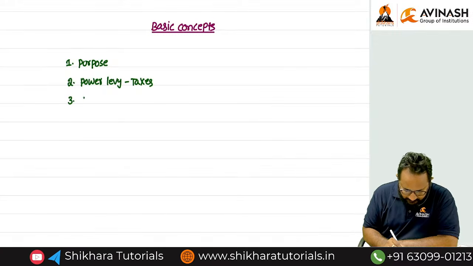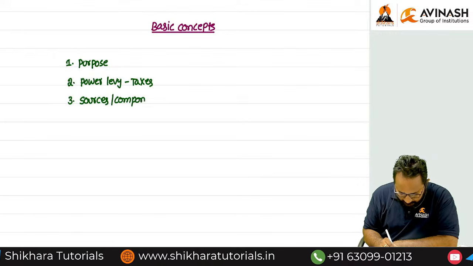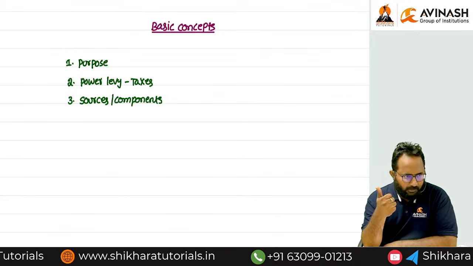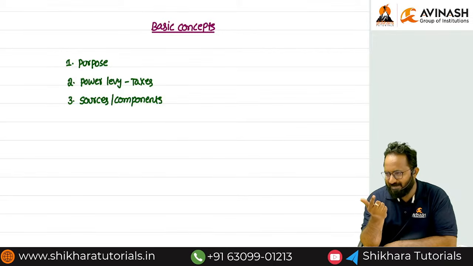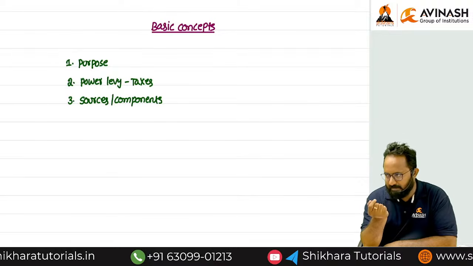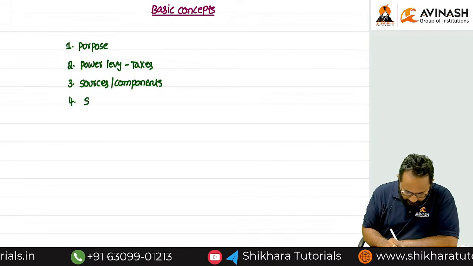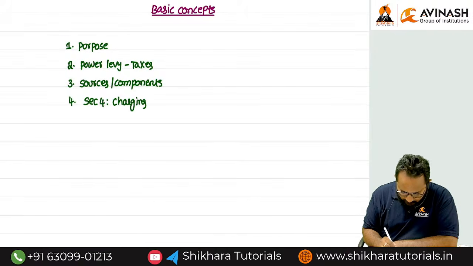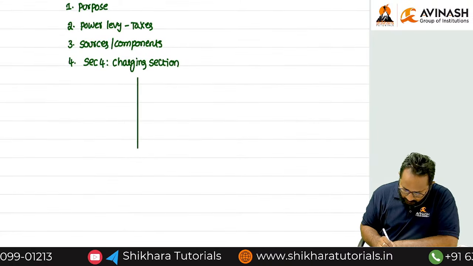Third, we discussed the sources as well as components of income tax law. Can you tell me how many sources or components we have? Five. The first one, Income Tax Act 2025. Second, Income Tax Rules 2026, Annual Finance Act, Circulars, Notifications, and Case Laws. Next, we discussed Section 4. What is Section 4? The charging section. In this charging section, we discussed multiple definitions and word meanings.